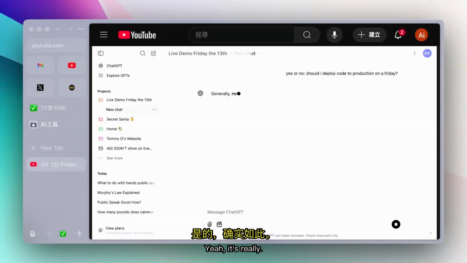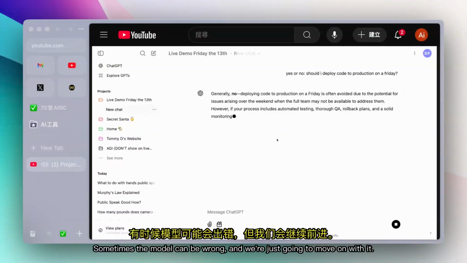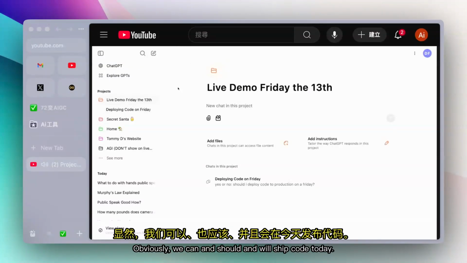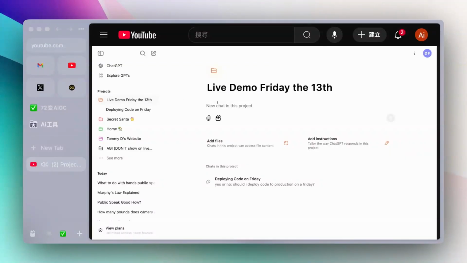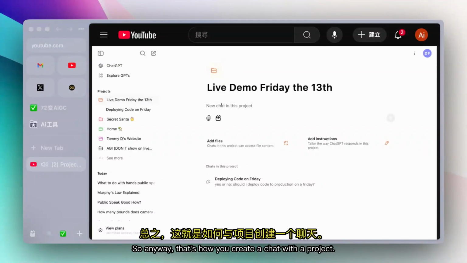It's a great question. So this is important. Sometimes the model can be wrong, and we're just going to move on with it. Obviously, we can and should and will ship code today. So anyway, that's how you create a chat with a project.